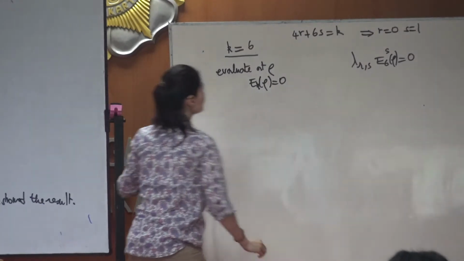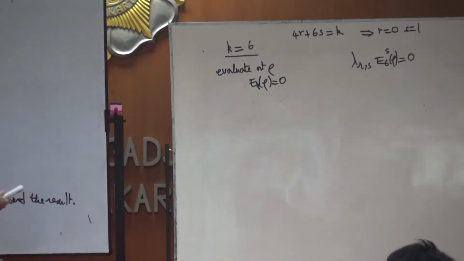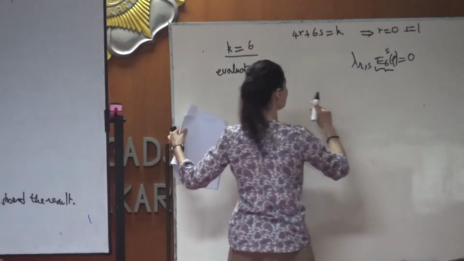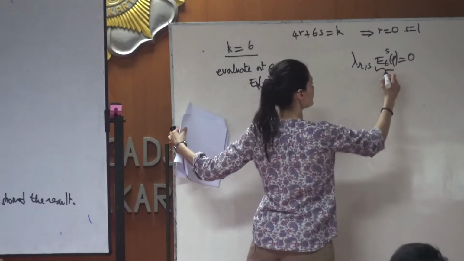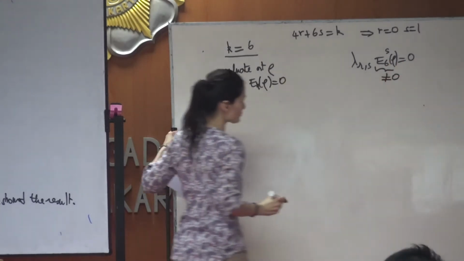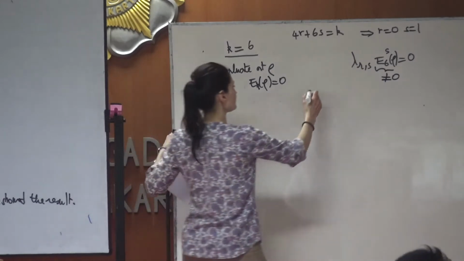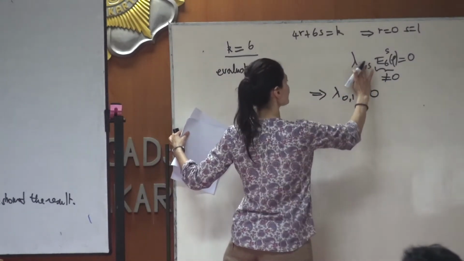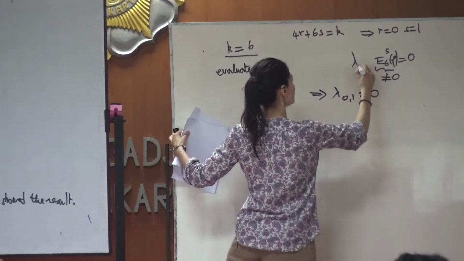So you get only one term in this part, and for the same reason, since E6 of rho is not 0, you get lambda_{0,1} is equal to 0.